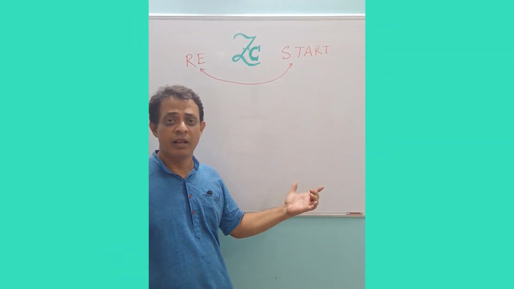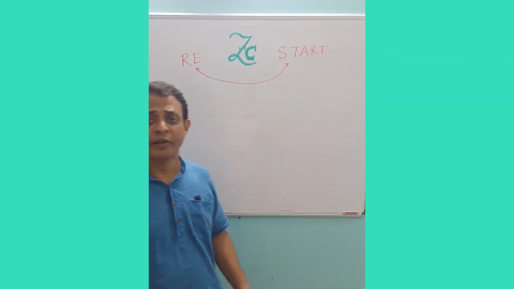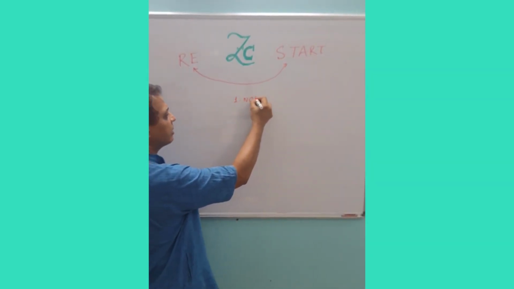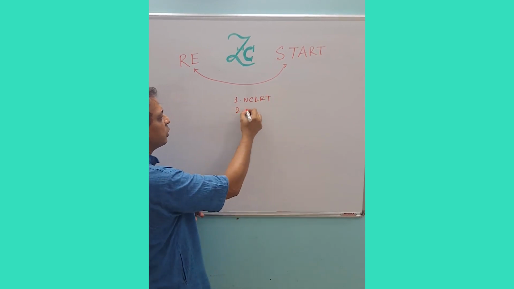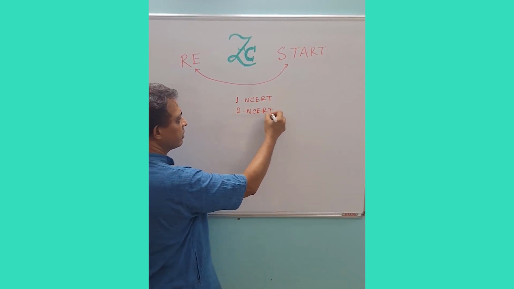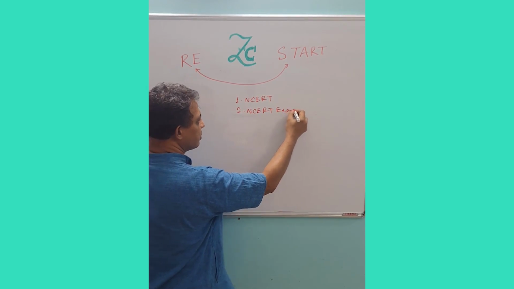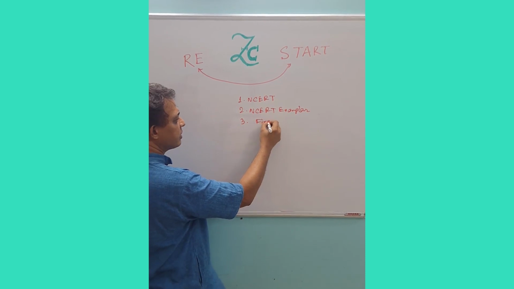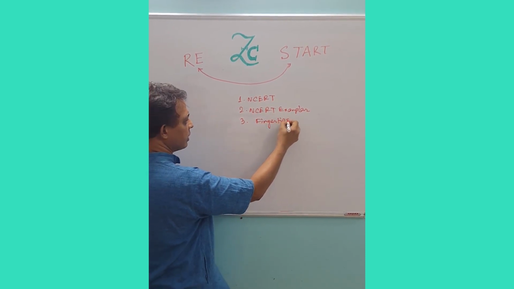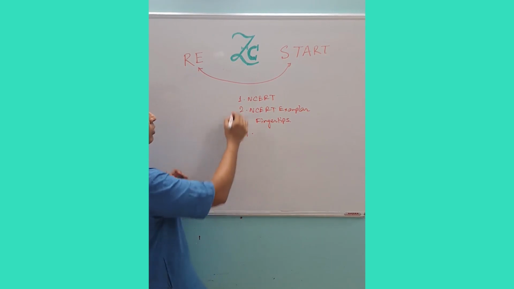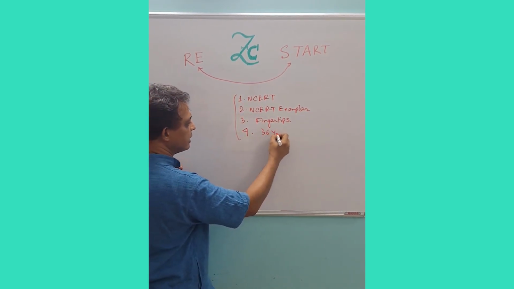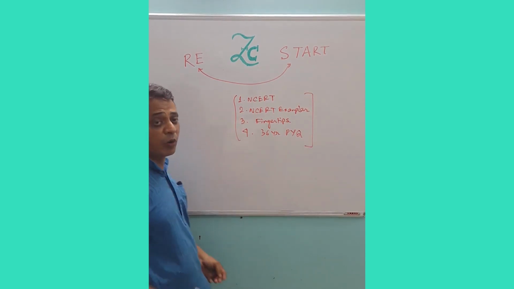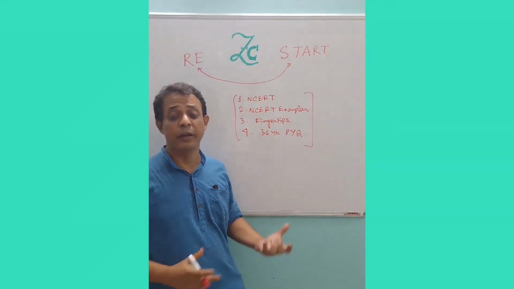The four principal resource material for NEET and JEE Main is number 1, NCERT, number 2, NCERT exemplar, number 3, fingertips, and number 4, 36 years previous year questions. So these are the 4 principal resource material.